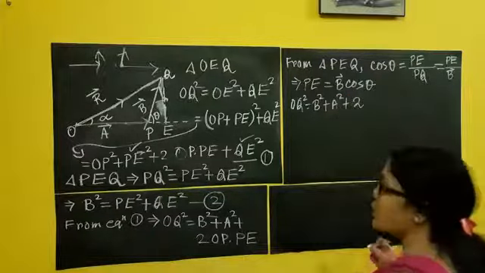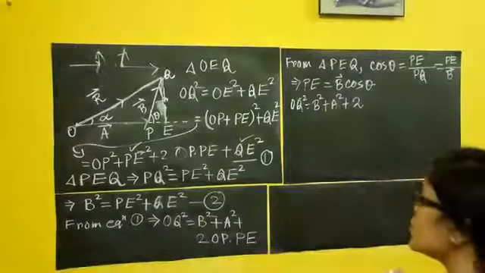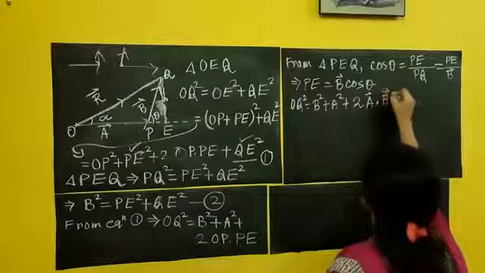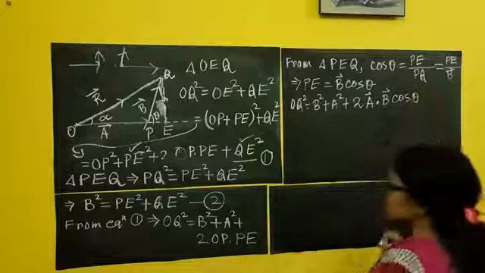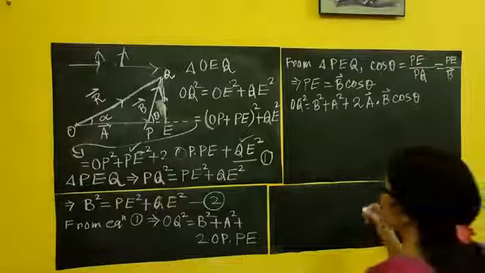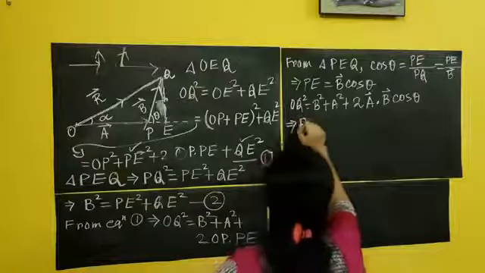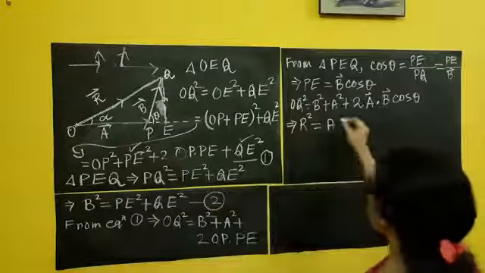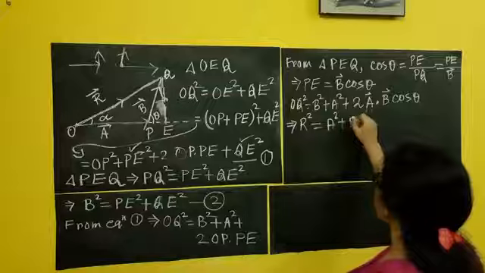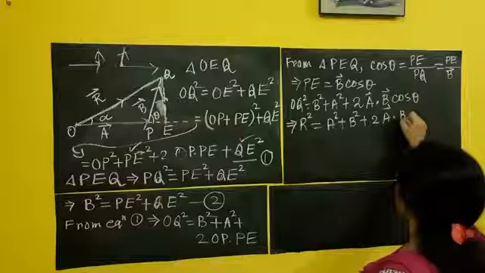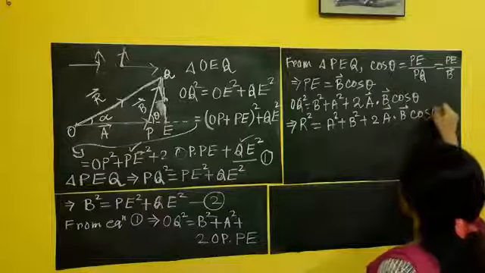OP. OP is who? A. Put A dot P, what is it? B cos theta. So it is B of cos theta. OQ square is my resultant vector. So therefore R square, the resultant vector, is equal to, just shuffling, A square plus B square plus 2 A dot B cos theta.